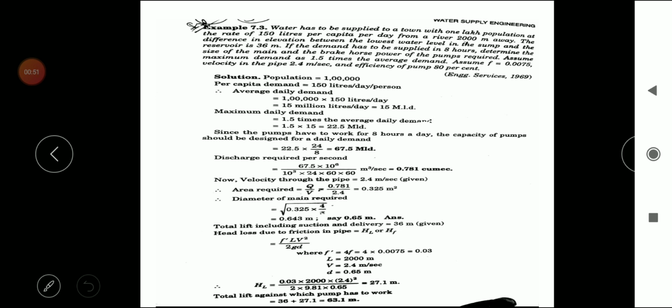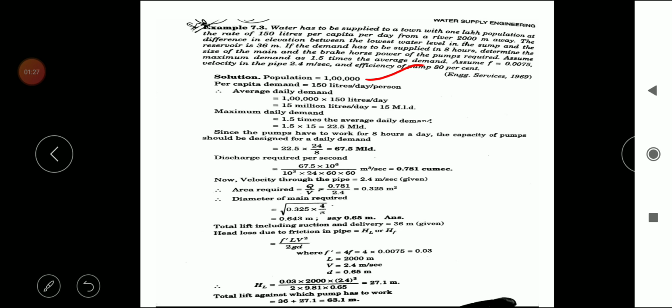Assume F is equal to 0.0075, velocity in the pipe 2.4 meter per second, and efficiency of pump 80%. So before going to the solution, you should know the data carefully. The population is given, that is 1 lakh, and per capita demand is also given, that is 150 liters per day per person.